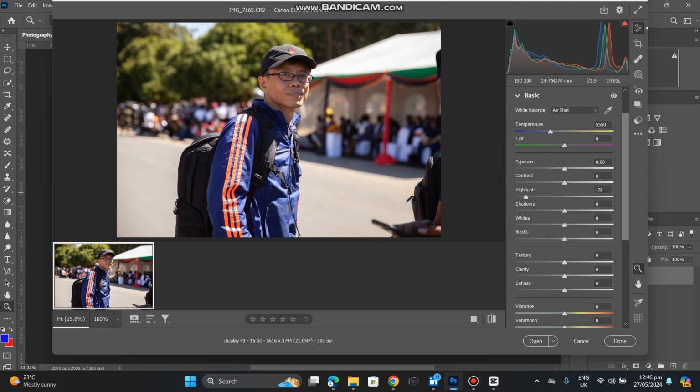So now there are these people in the background there. That's not much of a problem because they're blurred, but we don't want them to be that shadowed, of course. So I'm just going to lift a bit of our shadows. Okay, that's not a bit, that's a lot. And then we drop our blacks just a little, and we go to our contrast.